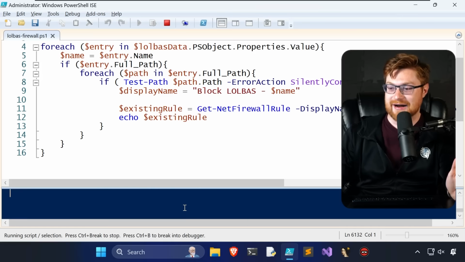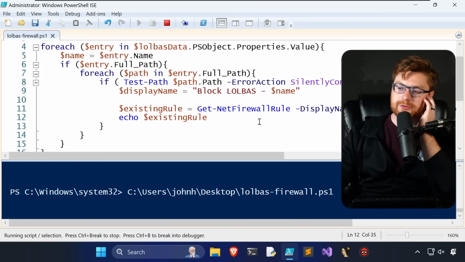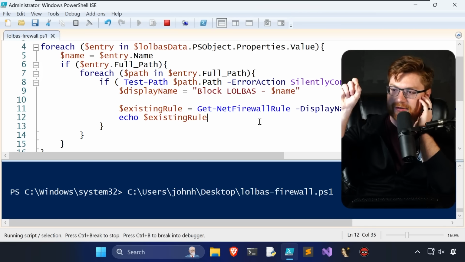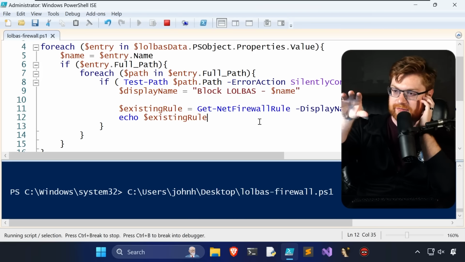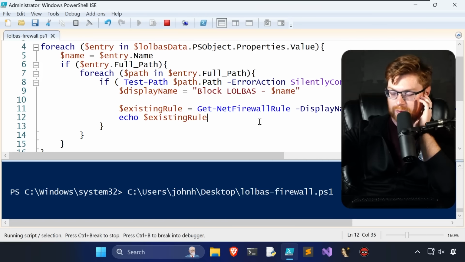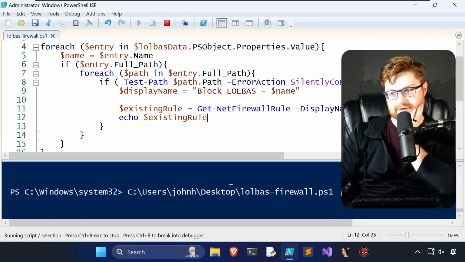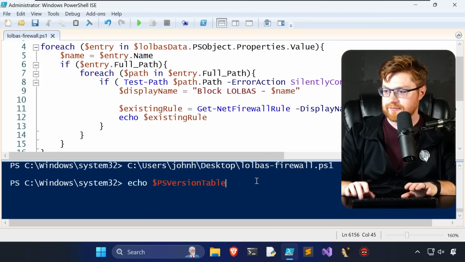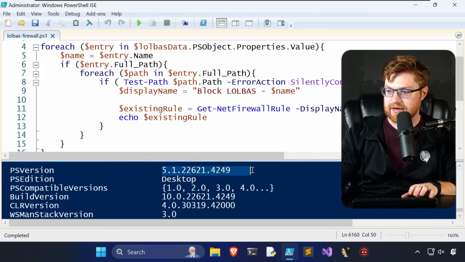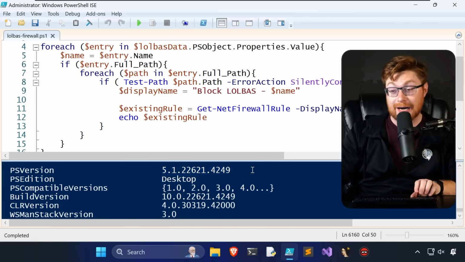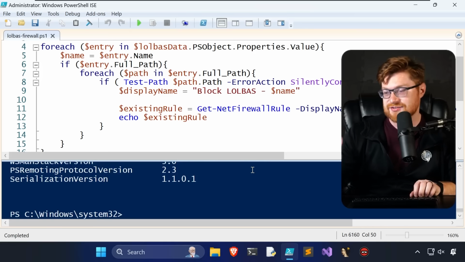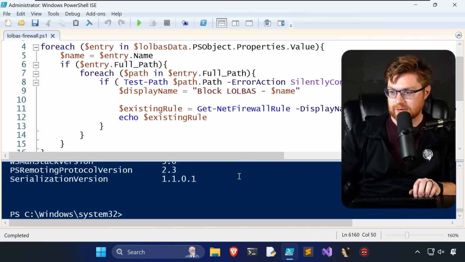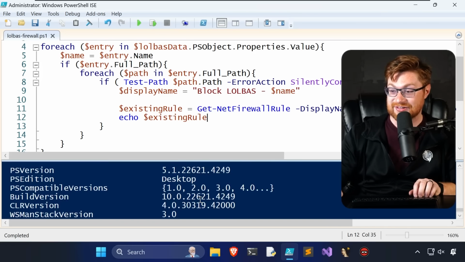So there are probably a lot of these things that it's trying to rip through. The thing is, we could use the dash parallel parameter for ForEach-Object if we're in PowerShell version 7. I think that's the cool, hip, new, modern stuff. But I don't think I'm using PowerShell version 7. I can echo the version table, and yeah, I'm just on 5. Okay, poor boy. We could use jobs to make it a little bit faster. I mean, this is just cutesy, experiment code. It really doesn't matter, but just for the sake of demo and for me having to sit through this thing.